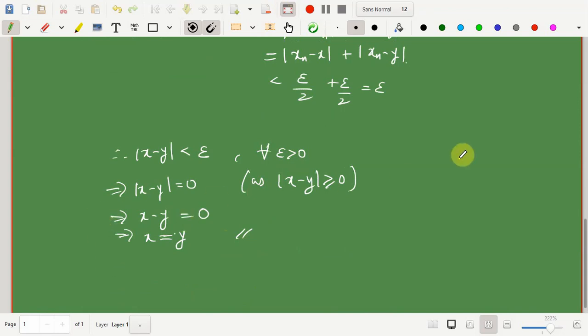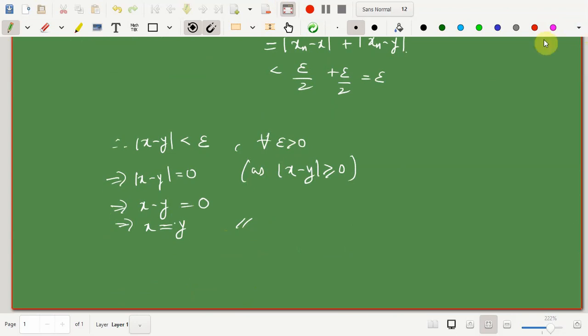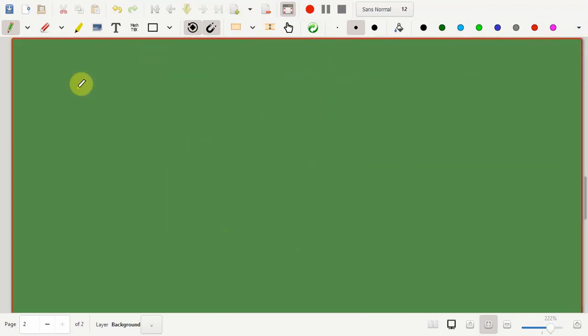Let me discuss one more theorem related to convergence of sequences. Theorem 2.1.2. Let me first mention the statement and then explain what it means. If we have a sequence xn converging to a fixed point x, where xn and x are real numbers, then the given sequence is a real sequence.